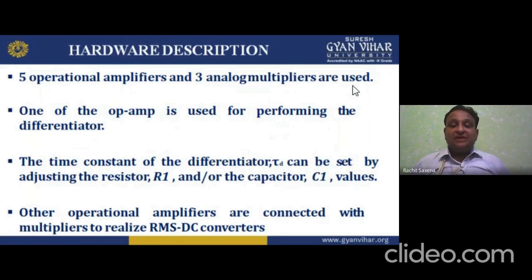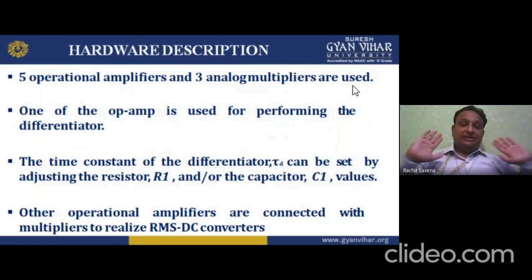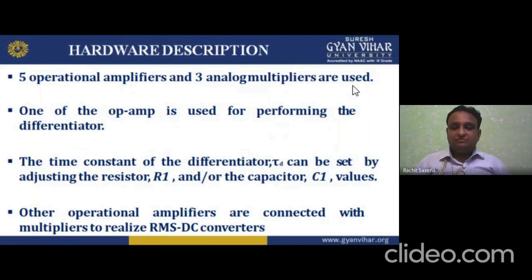Other operational amplifiers are connected with the multipliers to realize RMS DC converters. For example, one is behaving like a differentiator, my dear students. So 4 are remaining. These 4 are connected with multipliers to realize what? The RMS DC converters.